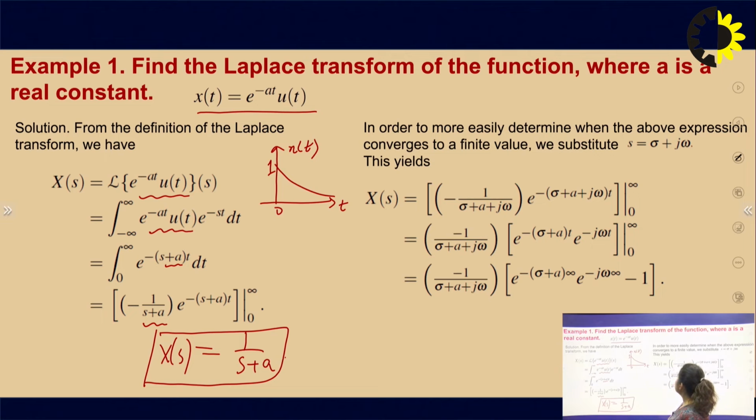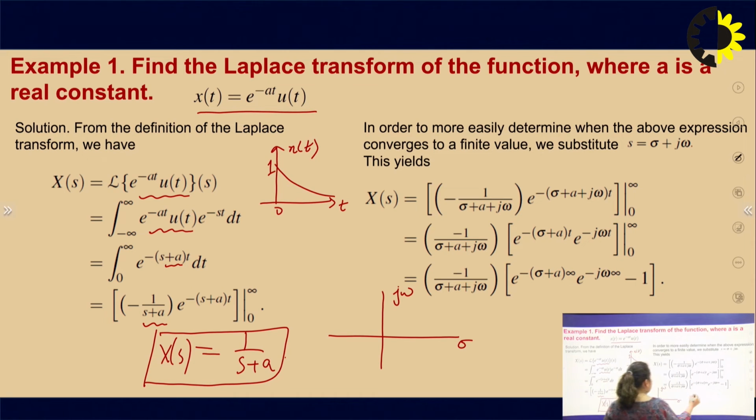Here we have a term called the region of convergence. We can find the region of convergence with the help of the poles and zeros. Firstly, we draw the poles and zeros on the axes, where the x axis is sigma and the y axis is j omega.